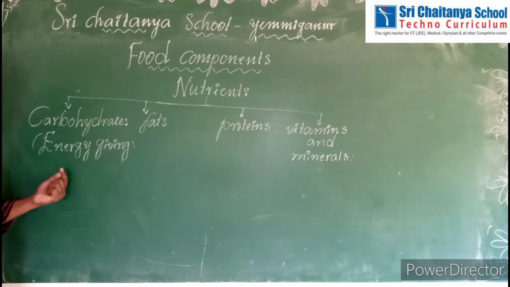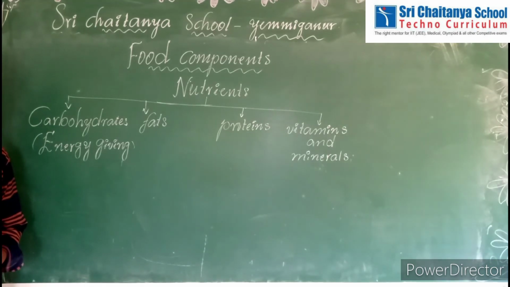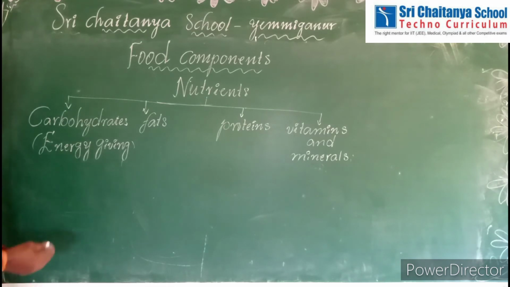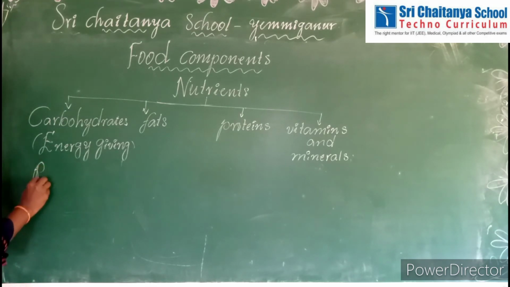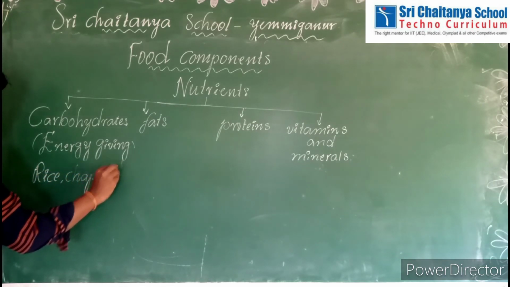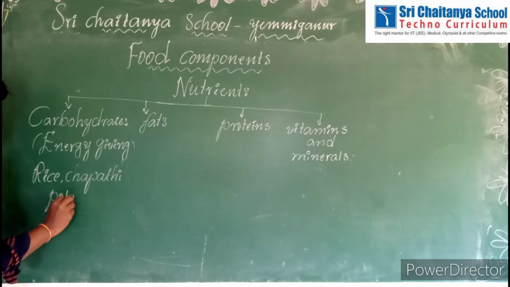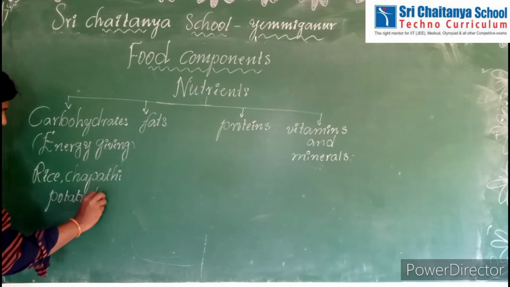What are the examples of carbohydrate rich foods? All of you know: rice, potato, chapati, and bread are rich in carbohydrates. That's why these foods are called carbohydrate foods. Rice, chapati, potato, bread.